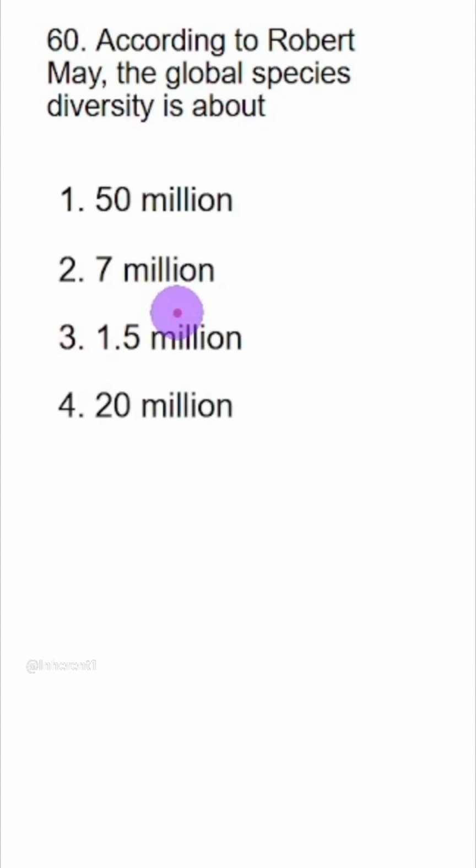According to Robert May, the global species diversity is about. This is straightforward question. It is 7 million. This is the answer, option 2.